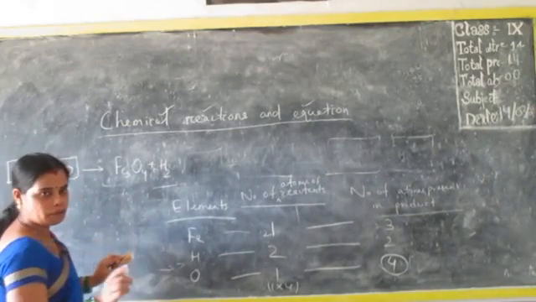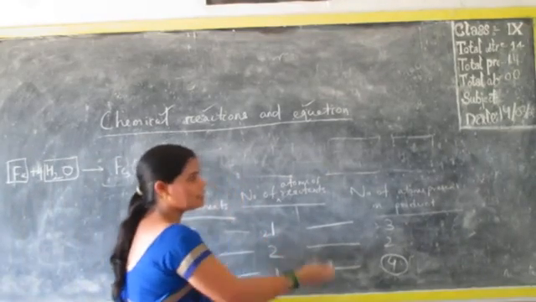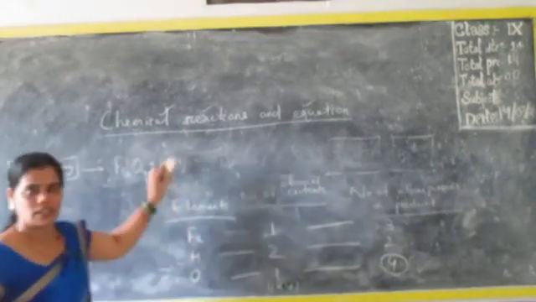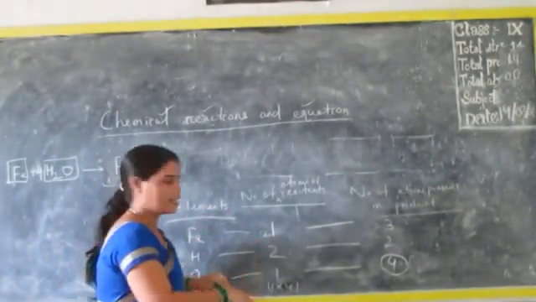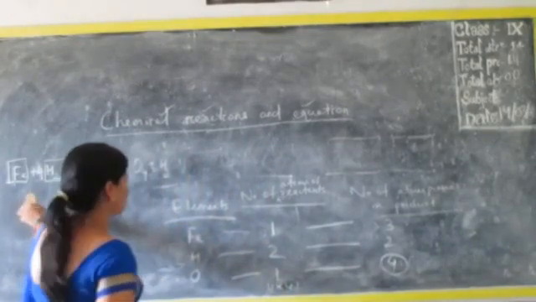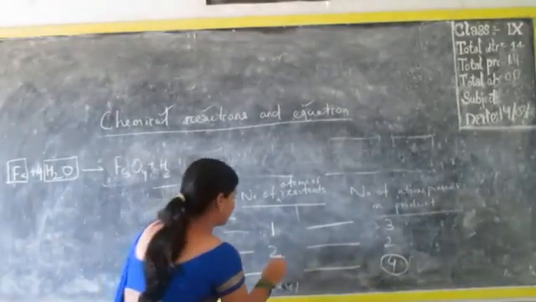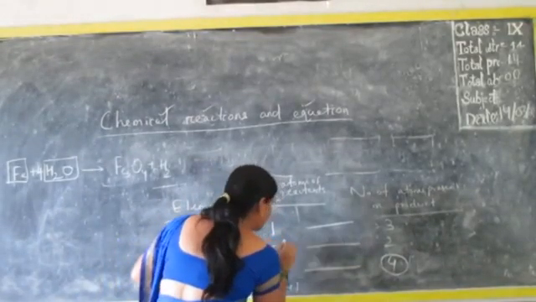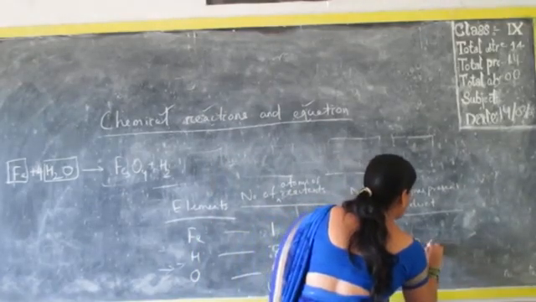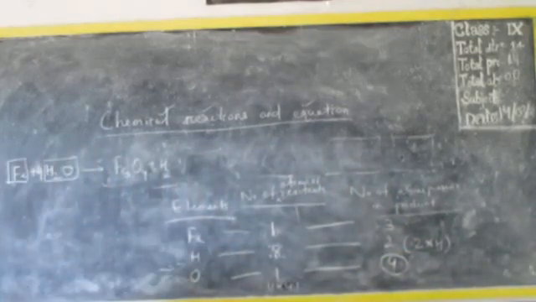Now again you have to form the table by writing the element names, number of atoms present in the reactants, number of atoms present in the products. But since this blackboard is not big enough, I cannot complete everything, so let me change the number here only. First thing, ferrum is 1, and hydrogen here we got 8 in the reactant side, and in the product side, to balance, we have to multiply 2 by 4 to get 8.